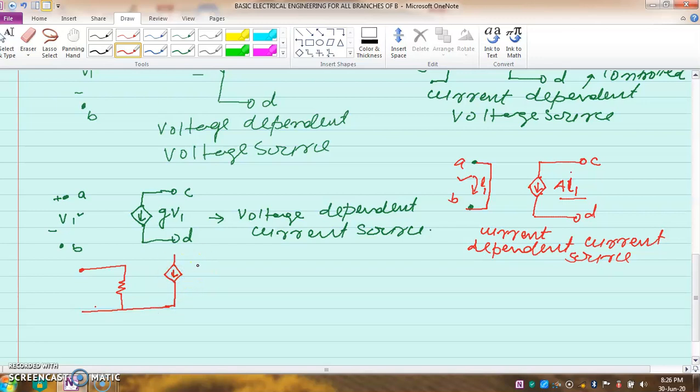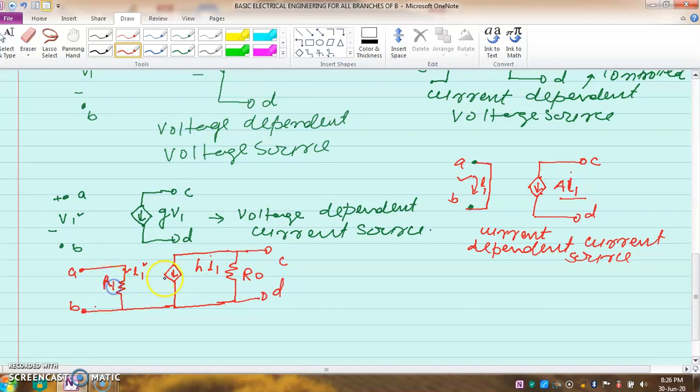Suppose this is H I1. I1 is the current flowing here, and it's here like that. I am drawing this, this is the R output. So this is the model of a transistor, C, D, A, B. This value of current is depending on this element's current.